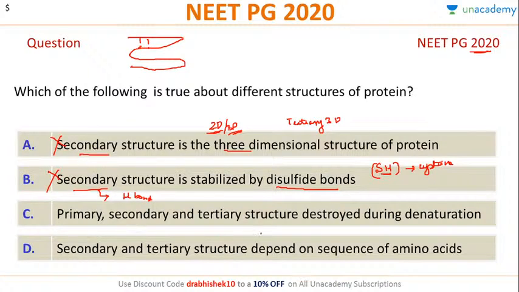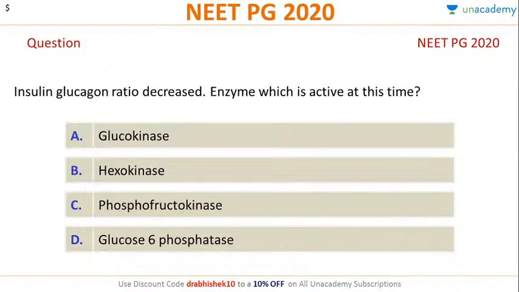Primary, secondary and tertiary structure are destroyed during denaturation. Now this is controversial. Remember, secondary is definitely destroyed, tertiary is destroyed, but primary may or may not be destroyed. So this is also not the complete correct answer. Secondary and tertiary structure depend upon the sequence of amino acids. This is a 100% correct answer. The sequence of amino acids is what decides the secondary and tertiary structure. So the correct answer will be D. Is everybody clear about this? Very good.